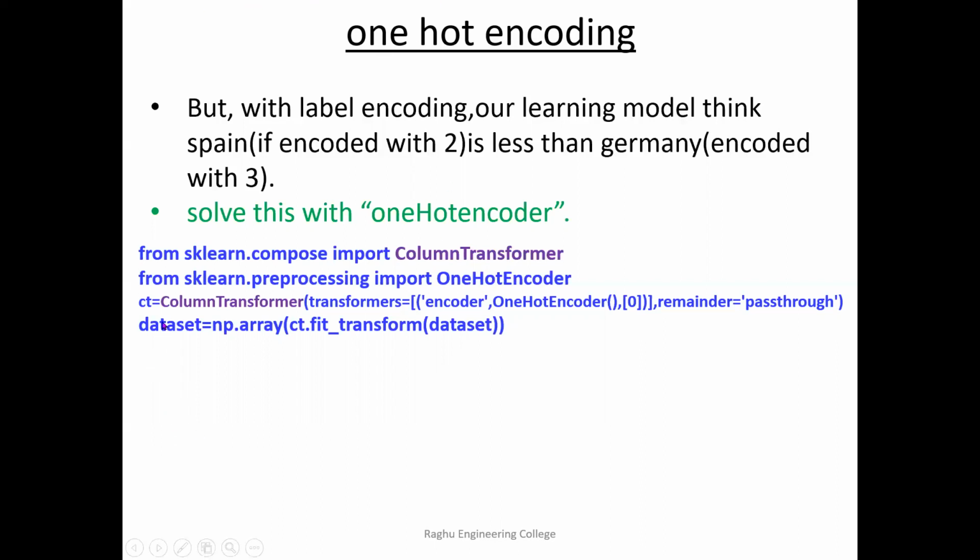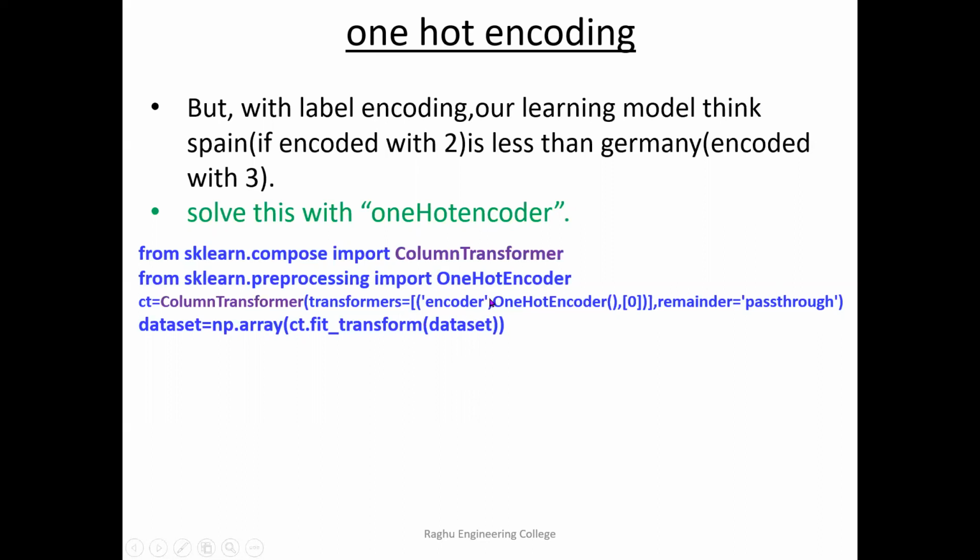So see the syntax, it is somewhat clumsy but easy. Any variable or object, ct, is equal to the class ColumnTransformer of. Here we have different parameters. What is this parameter? What are we applying here? We are applying an encoder. In the place of encoder, you may give any variable name, that can be X, Y, Z, etc. And here specify the class name. The class is OneHotEncoder.